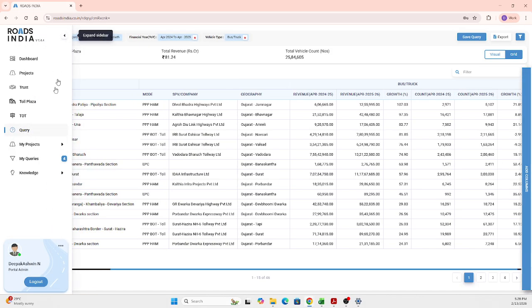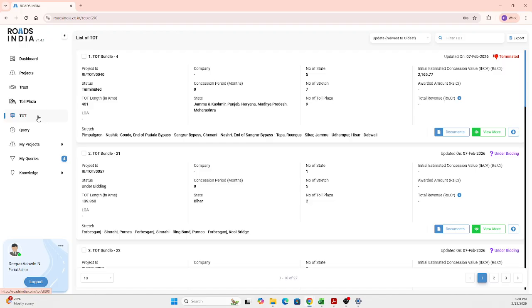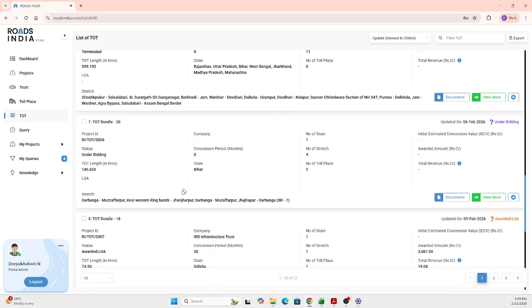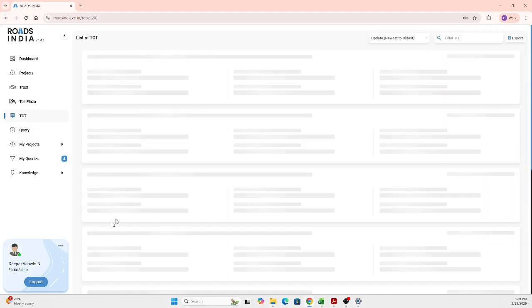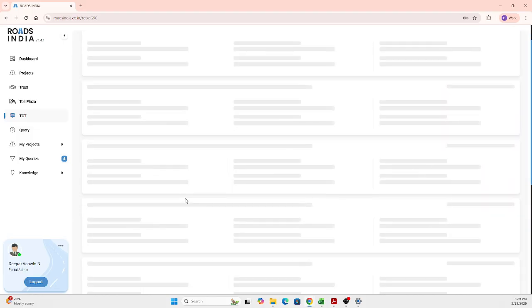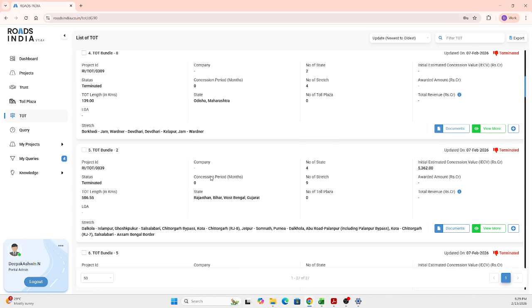So now coming to the TOT bundles. As you all know, all the completed projects are now being transferred as bundles to the concessionaires for the toll operate and transfer process. There are around 13 bundles across the nation in the running stage, and the others are in the initial stage or other stages respectively. You get the complete information of all the bundles. There are around 27 bundles right now, and all those are listed here.